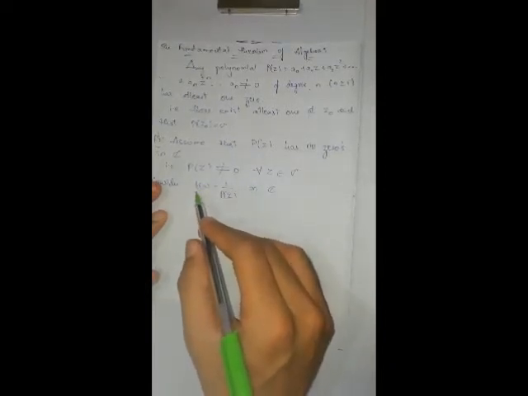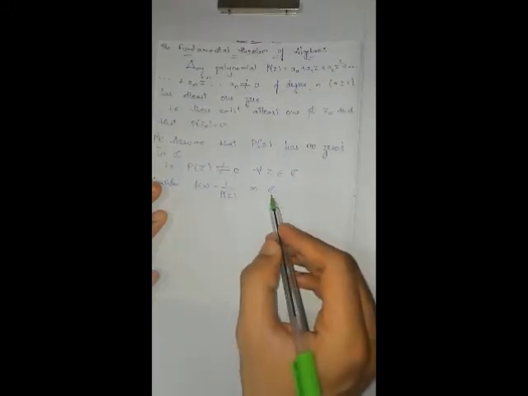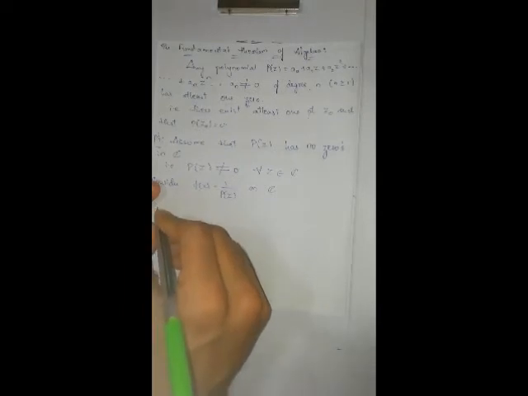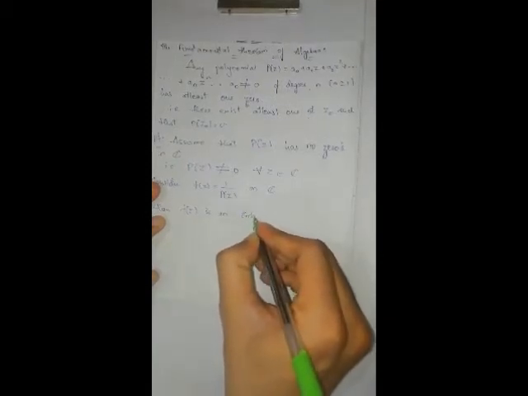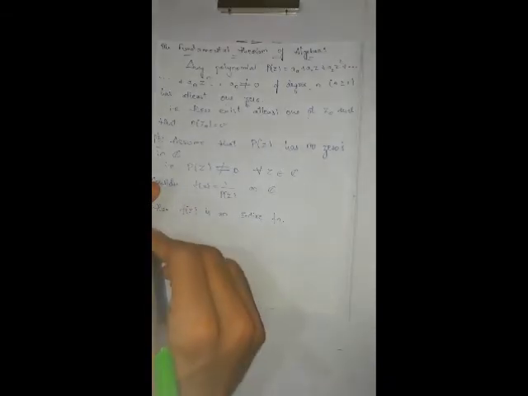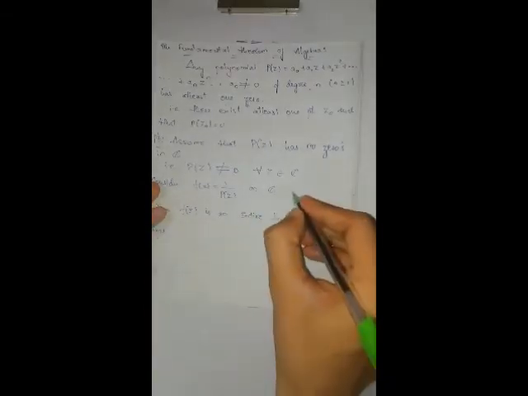It means f of z is analytic in the entire complex plane. Therefore f of z is an entire function. Let us take this as equation number 1.